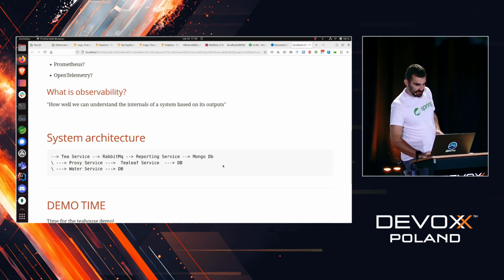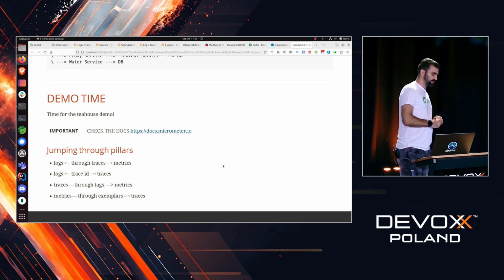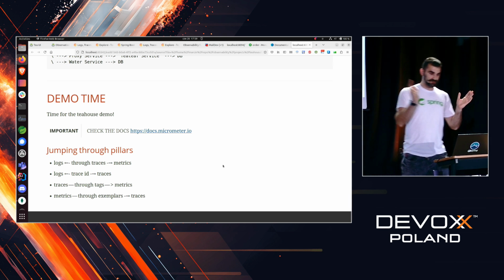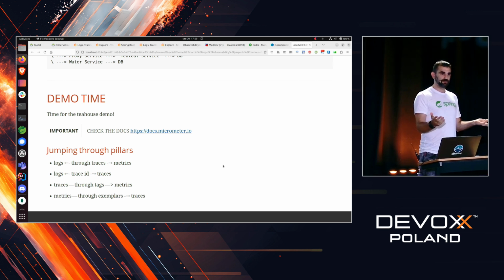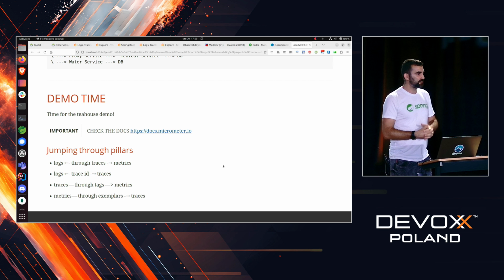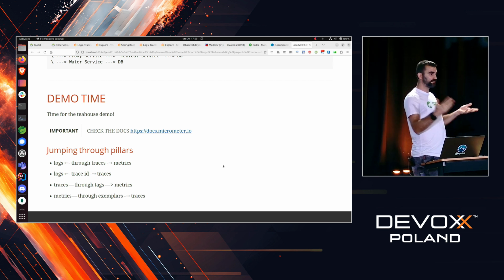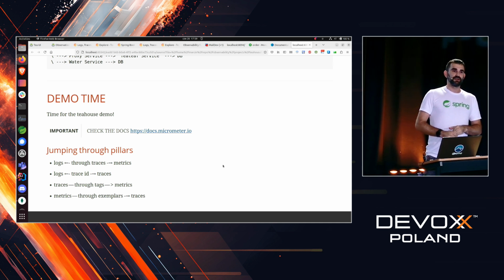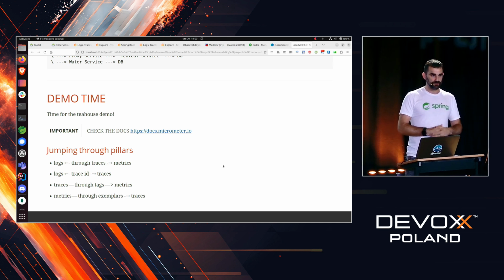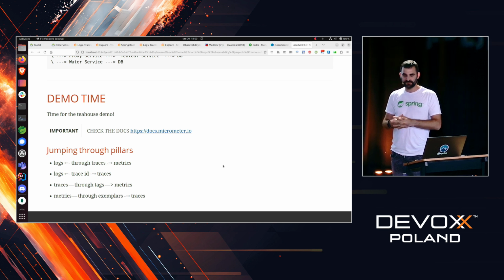Okay, so to sum it up, I've managed to show you, hopefully, the demo worked, which is surprising. We've managed to show you how to jump between different pillars of observability. I've shown you how Spring Boot or Spring-based apps work with micrometer observation, with micrometer tracing and micrometer core through Prometheus.